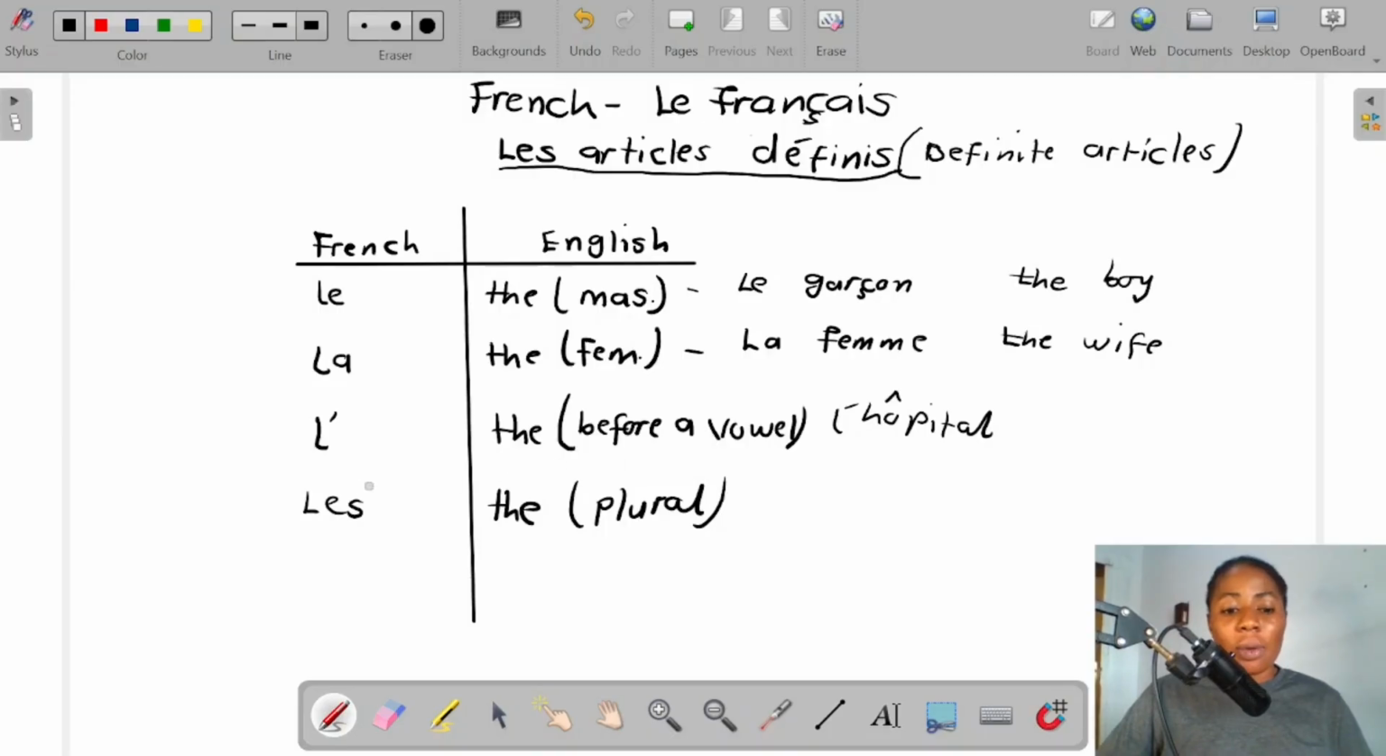Très bien. Now we have les with the S at the end, which is representing plural form. So any word, whether masculine or feminine, that is in its plural form, we use the word les. So now let's see. We have les filles, the girls. You can still say les garçons. That is the boys. Très bien.